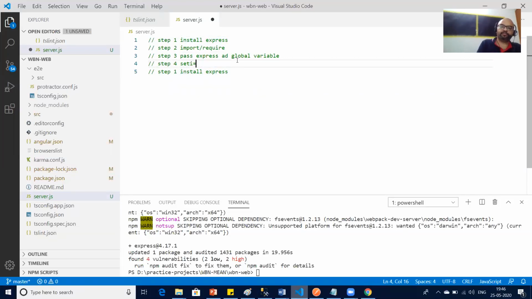Setup static directory. Okay. Step 5, set default route. Okay. So these are the 5 steps basically that we need to do. So first one is done. We have already installed our Express.js.